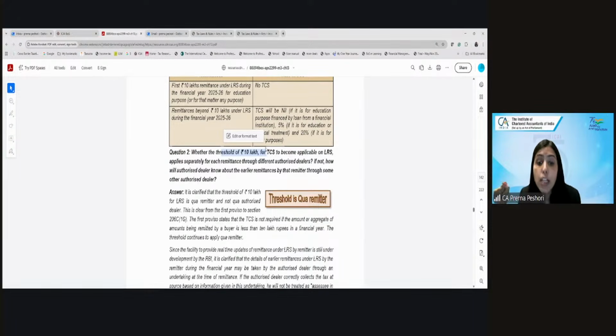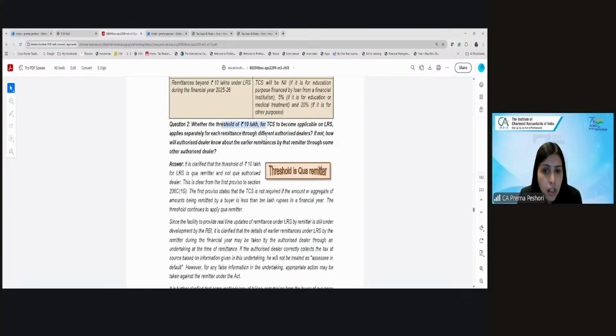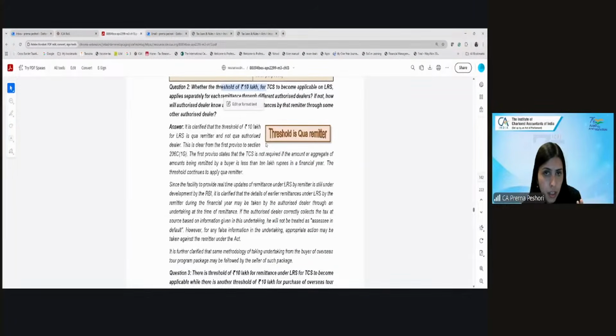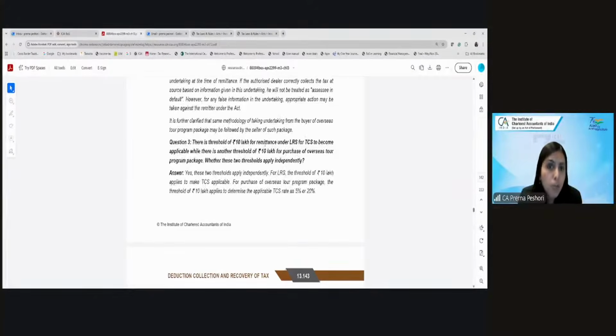You have to fill an A2 form, a declaration. The bank will enter that in the system and that gets notified by RBI to all the other banks. Right? So the bank will come to know. You don't need to worry about that. So in that particular case, the limit of 10 lakh is for you and not for each banker.